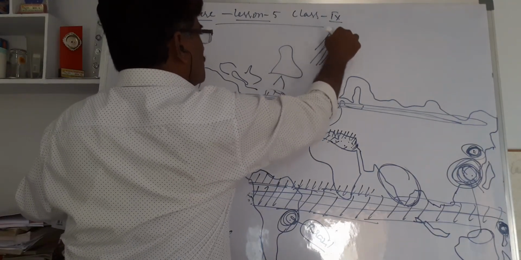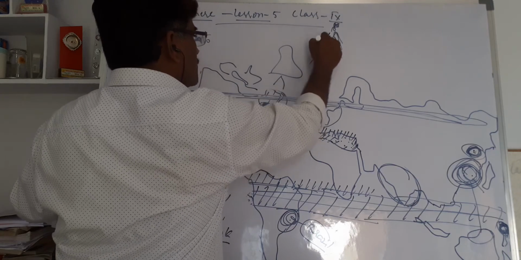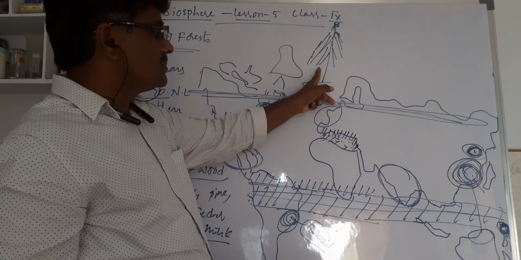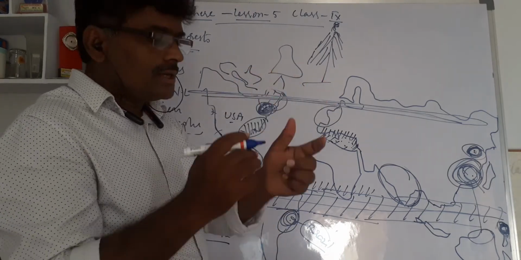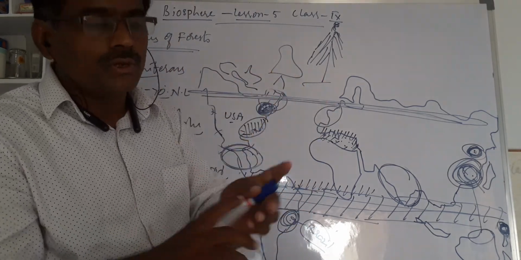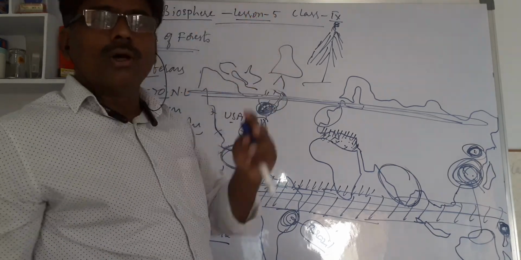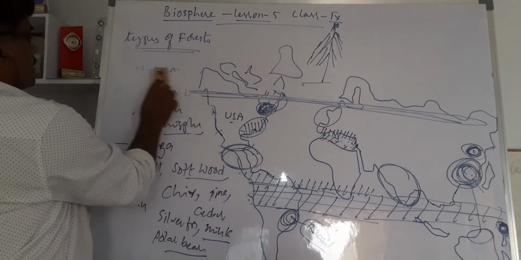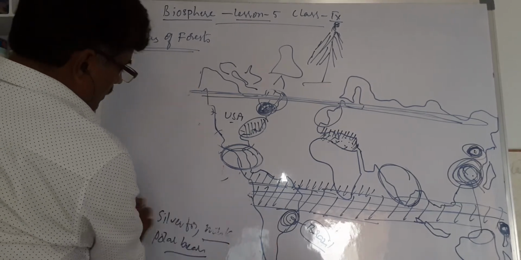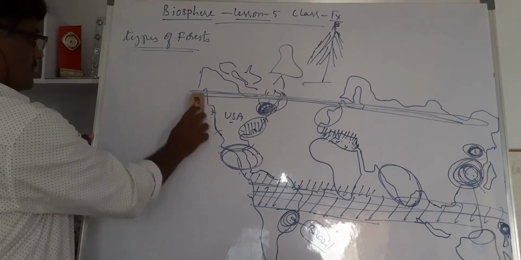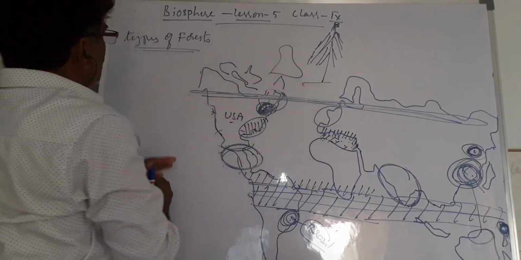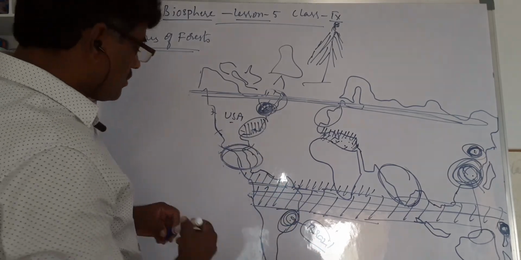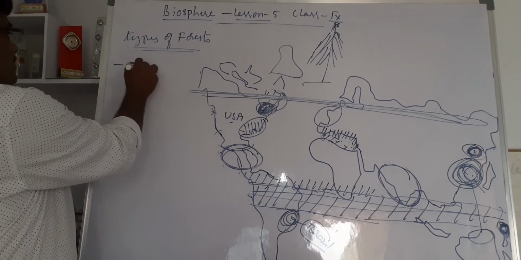The tree shape does not allow snow to stay; when snow falls, it slides down. Cone-shaped trees, we call it coniferous forest. When snow is always falling, it cannot stay on it, it does not stick to the tree. The branches are like this, so it can go down. That's the point. Coniferous forest can be seen only in the northern hemisphere, not the southern hemisphere. Now coming to the tundra vegetation.